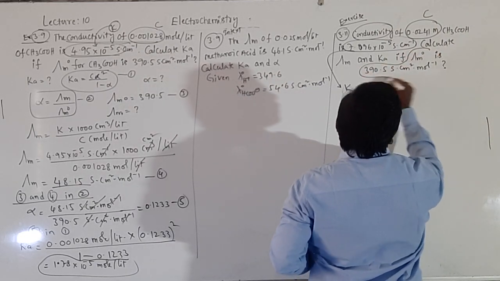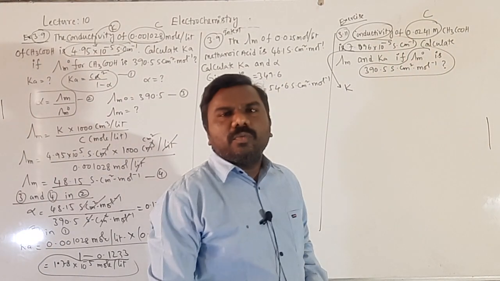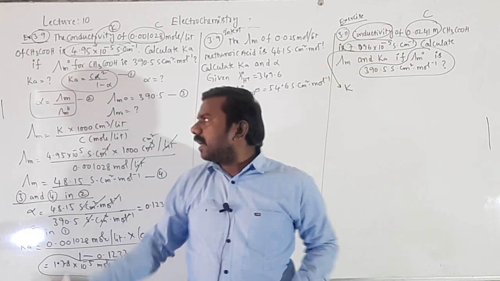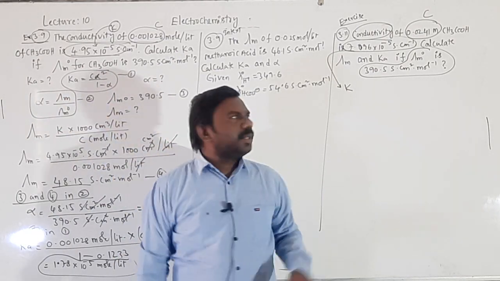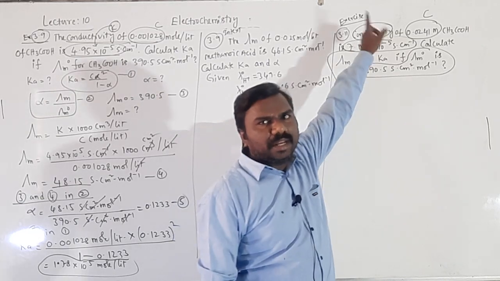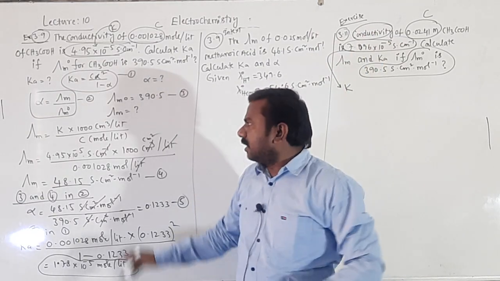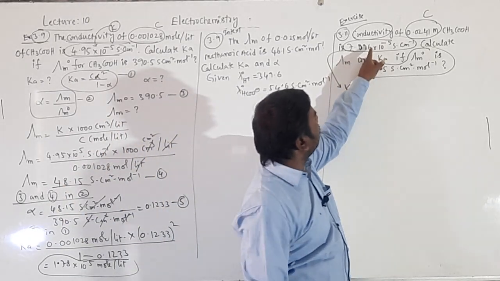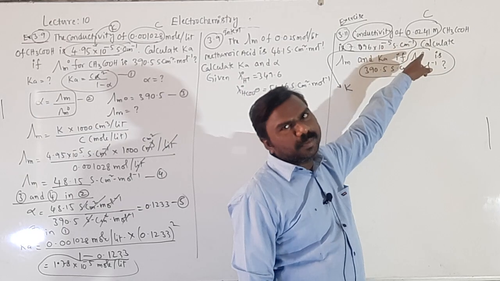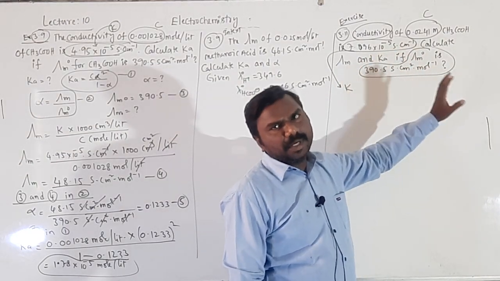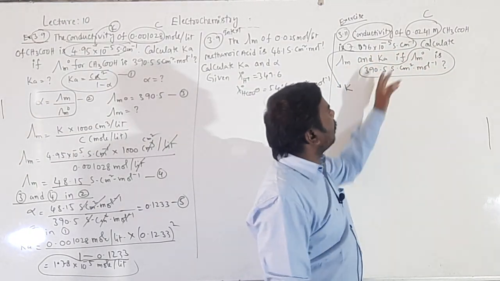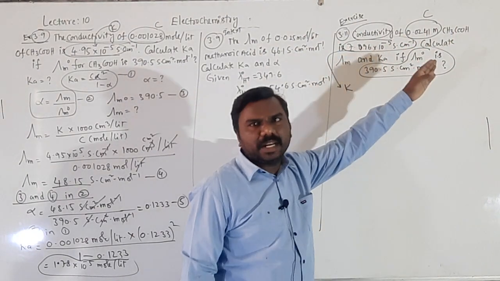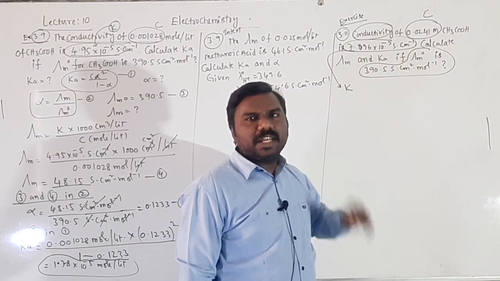Lambda m naught is also given, students. We want Ka. To get Ka, alpha is required. To get alpha, lambda m is required. To get lambda m, we need the K value and concentration. Lambda m is equal to K into 1000 by C. K is 7.896 into 10 to the power of minus 5, into 1000 centimeter cube per liter, by the concentration, which is 0.0241 mole per liter. Molarity means mole per liter. You will get the lambda m value.